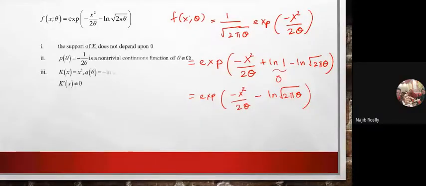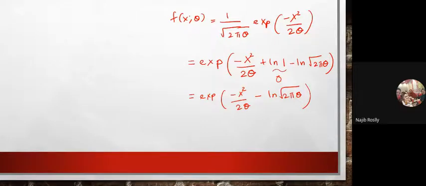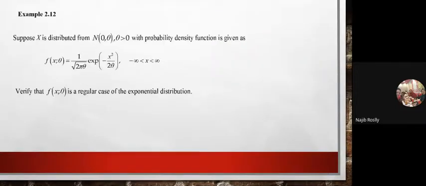Now we will check 3 conditions. The first condition: the support of x does not depend upon theta. If you refer back to the normal distribution, your x is from minus infinity up to infinity.